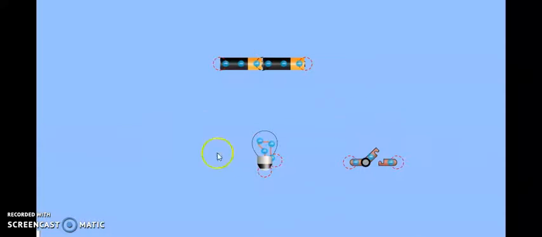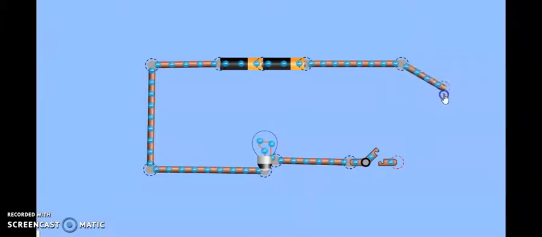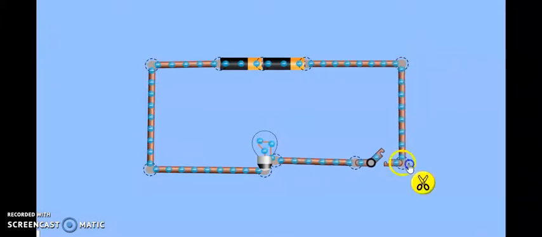Now can these work together? No, we need some wires to connect, right? So let's take some wires and connect these using wires. Let's quickly connect them. Now, if you see, I've connected every end with a wire. The battery is connected to the switch, the switch is connected to the bulb, and then the bulb is directly connected to the battery.